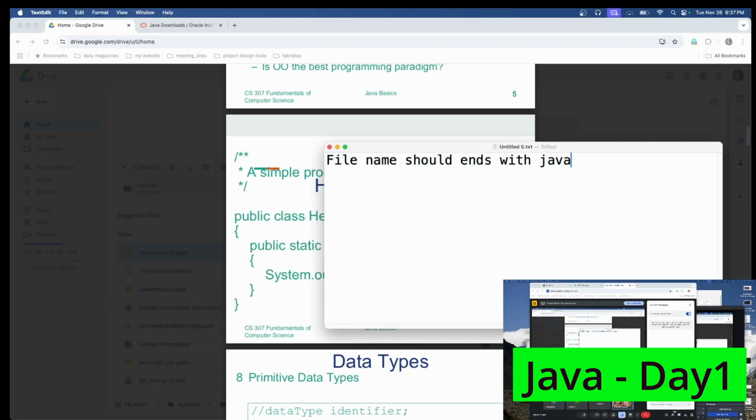And one more main thing is the standard: the first letter of the file name should be capital. It's a standard of Java.